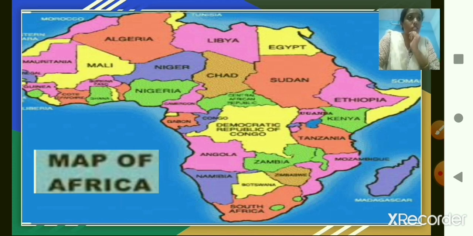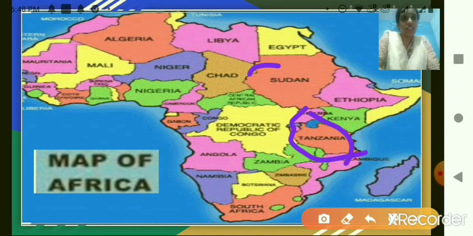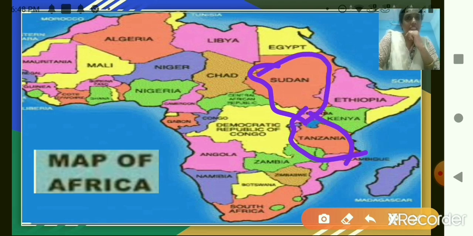Now, children, here the question arises: is it a political map or a physical map of Africa? I think this is a physical map of Africa. Am I right, children? No? Teacher is wrong. But a physical map contains mountains, rivers and deserts, but here I can see the boundaries. So it can be a political map.